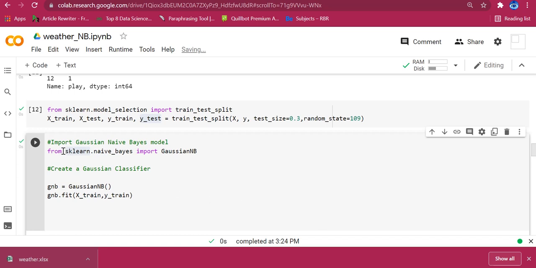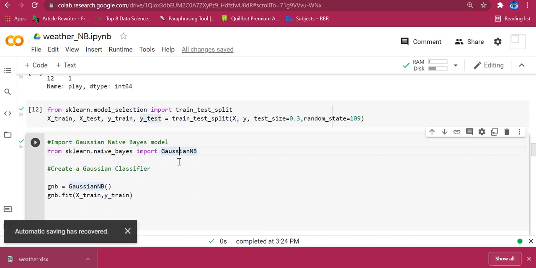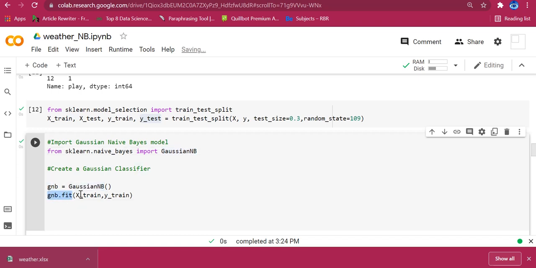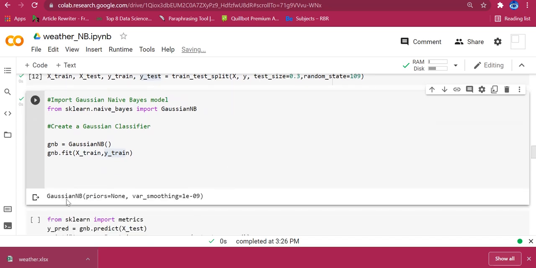Okay, so from sklearn.naive_bayes I am importing GaussianNB, and after importing it, you need to create an object for your GaussianNB. gnb is equal to GaussianNB. Then we have to train it. For training, what we will use? We will use the fit function. So gnb.fit helps to build a model using GaussianNB. For training, we need to give features and labels. Features are present in X_train and labels are present in Y_train. After executing it, this is the result. Now we have successfully created a model.